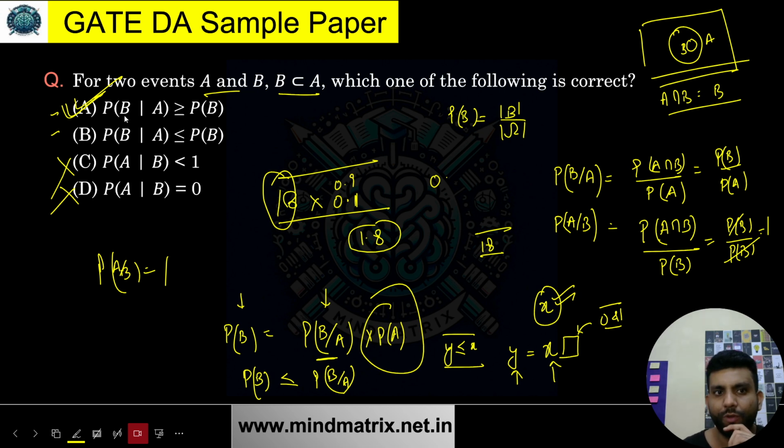When I'm talking about P of B given A, there is definitely something happening over here as well. But just for intuition, if I tell you that my sample space is reducing to A, you can take some intuition from it, just for an idea. I hope this idea is clear.